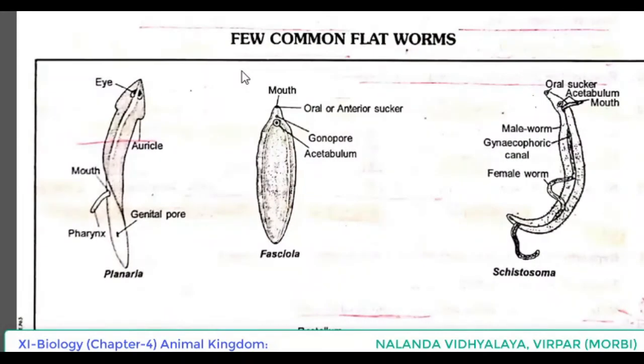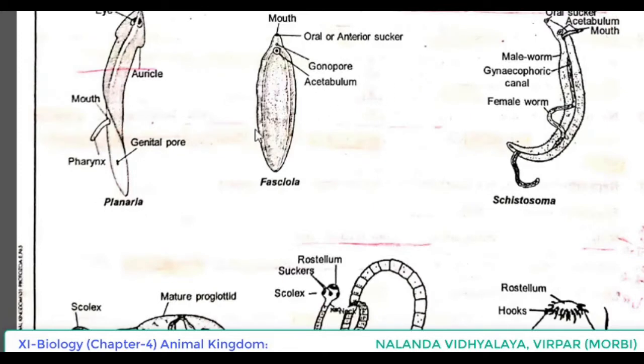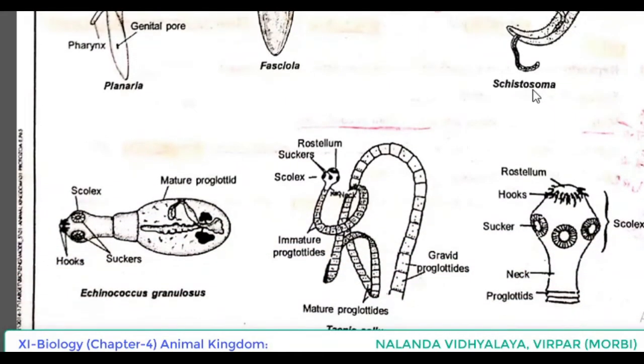On the next page, you can see the figure of a few common flatworms. From that itself, you can understand the structure of Platyhelminthes. First one, Planaria. Second, Fasciola. Third, Schistosoma. Fourth, Echinococcus granulosus.